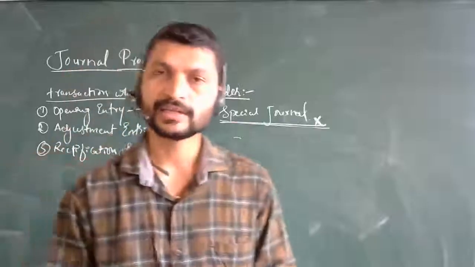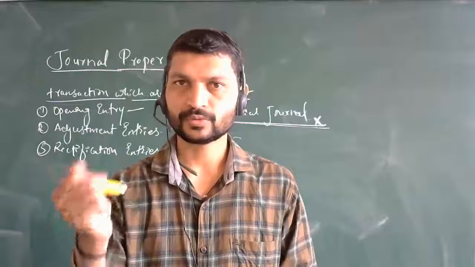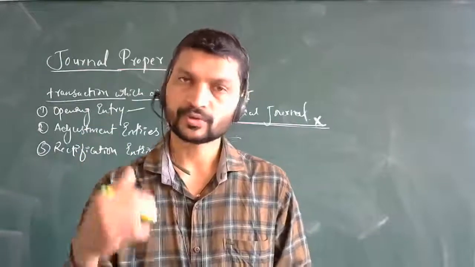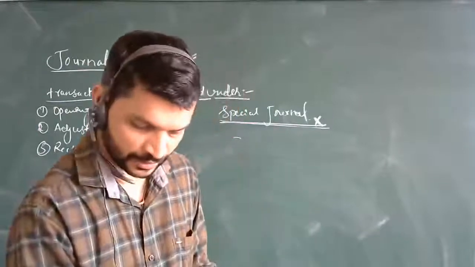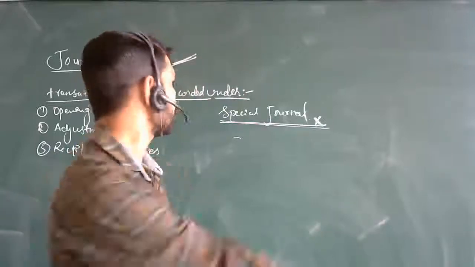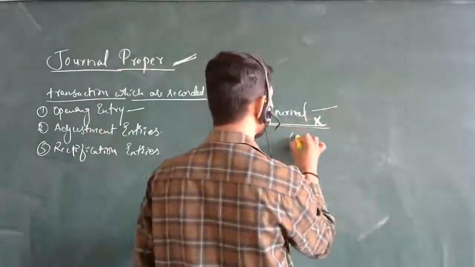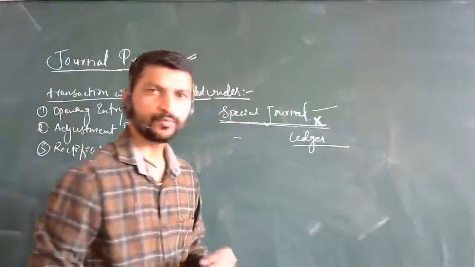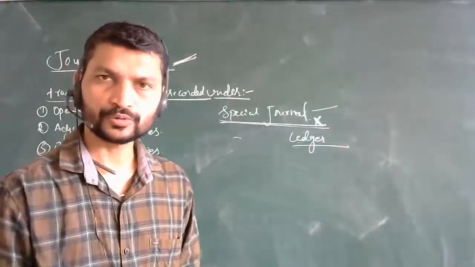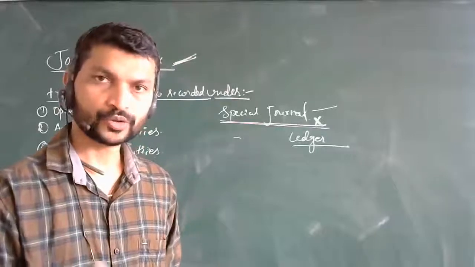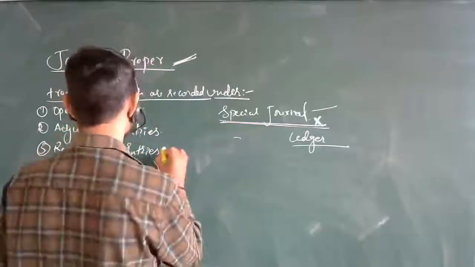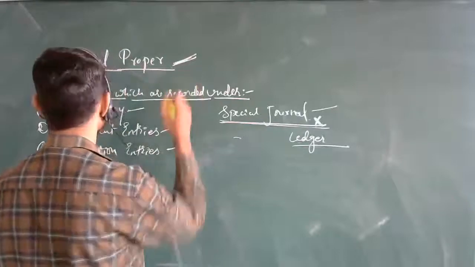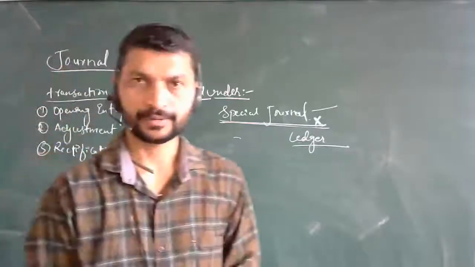We make a few mistakes, you know mistakes happen, and those are called errors. So if there is an error in transactions in the books of original entry, whether the special journals or the ledger, where are you going to rectify this? Where are you going to solve this? This you are going to maintain in journal proper only.